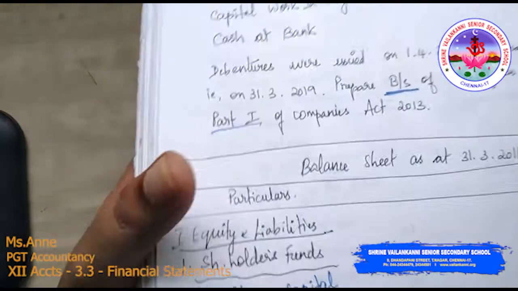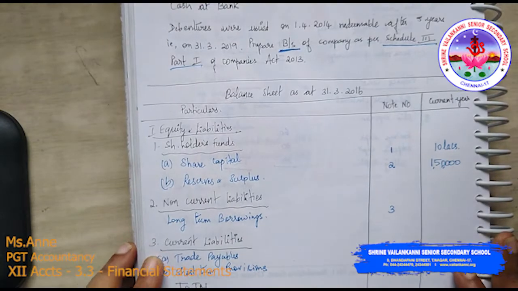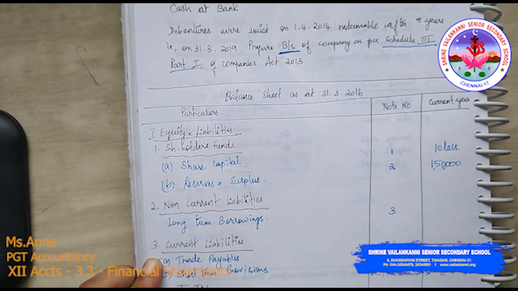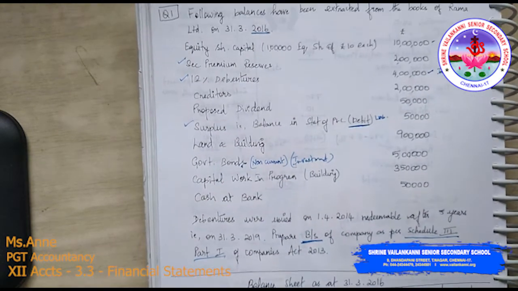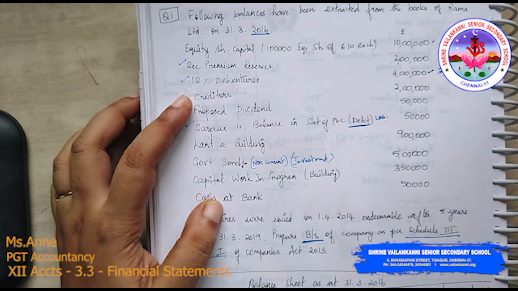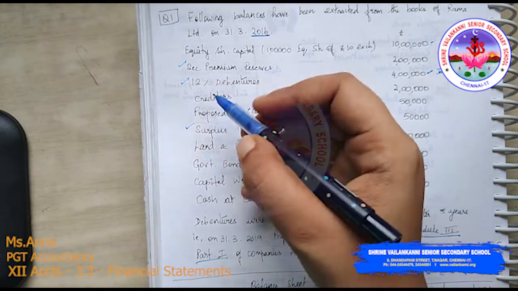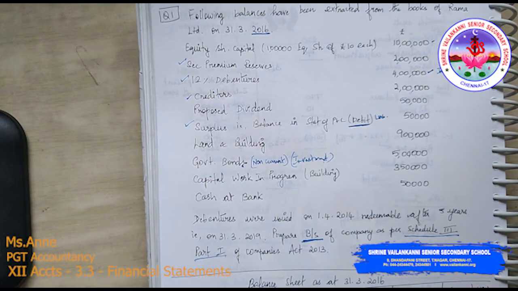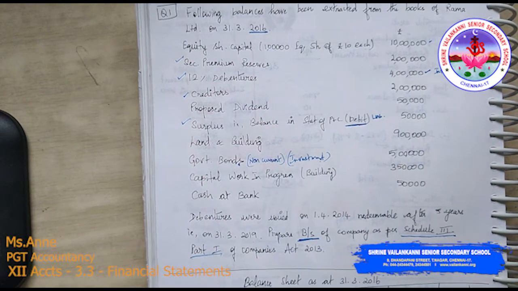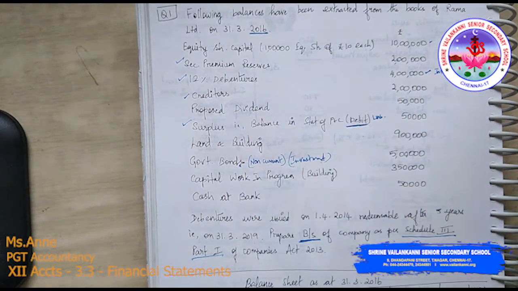The next one is trade payables. I know that this is creditors. Creditors will be shown under trade payables. Is there any other trade payables related item?